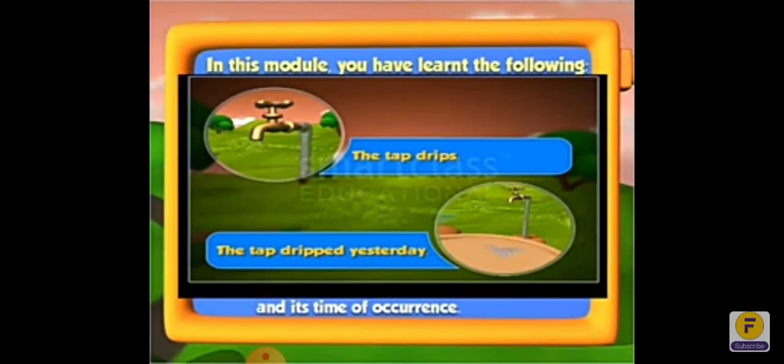Here in the module you have learned the following: the tap drips, the tap dripped yesterday, and the time of occurrence.